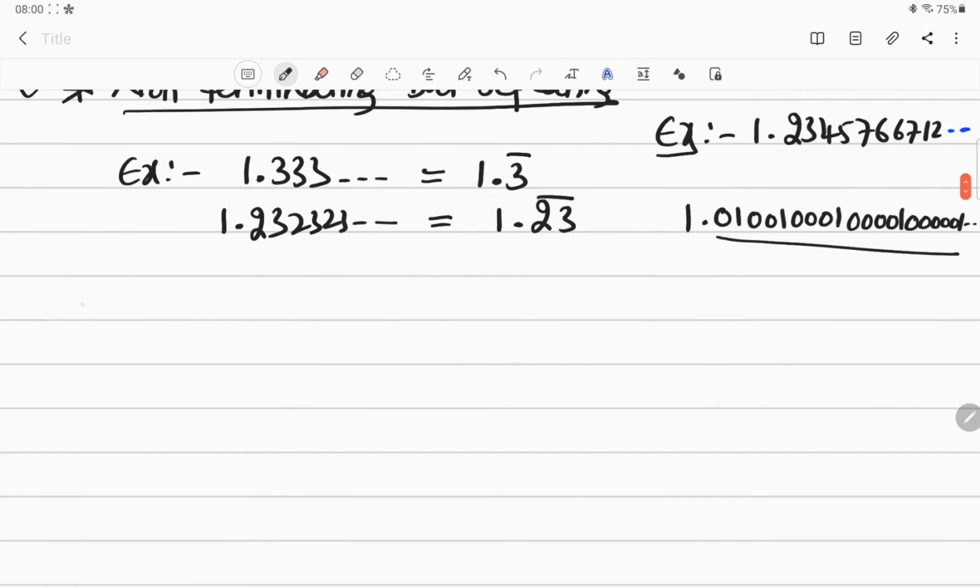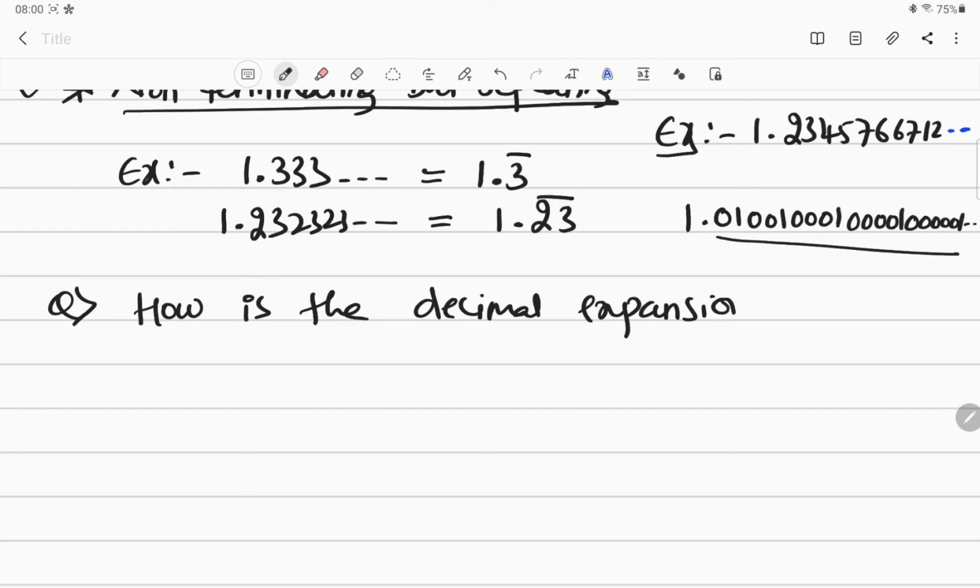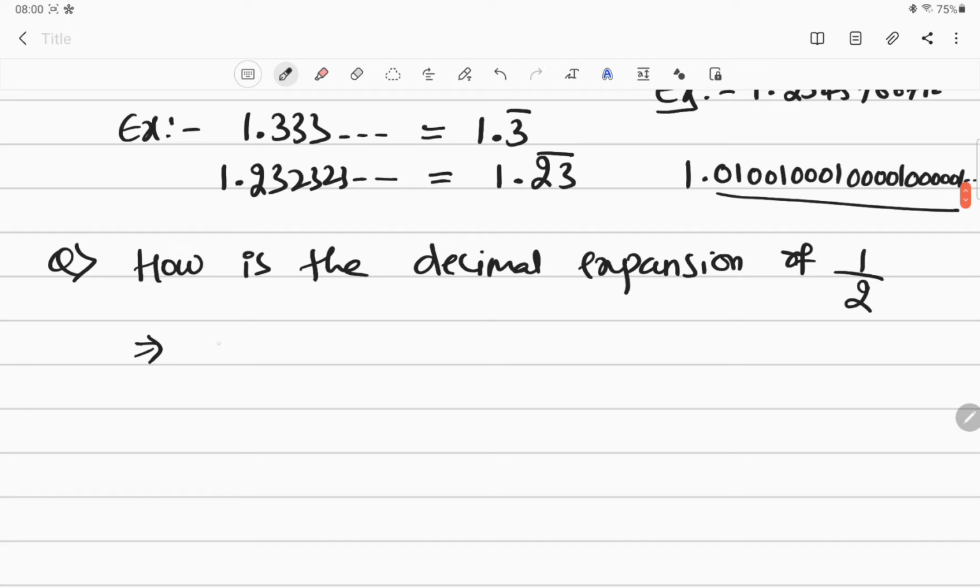Now for example, if somebody asks you how is the decimal expansion of 1 by 2? How will you do it? You'll just say 1 by 2 means 2 ones are, then 0, I will take one more 0 here, 2 fives are, so that is 0.5. It is terminating, you will say easily.